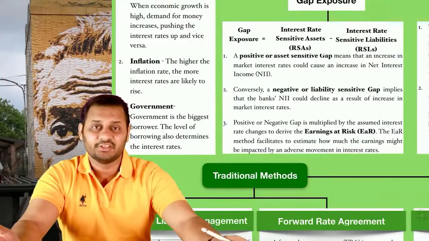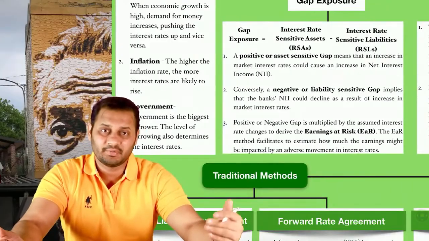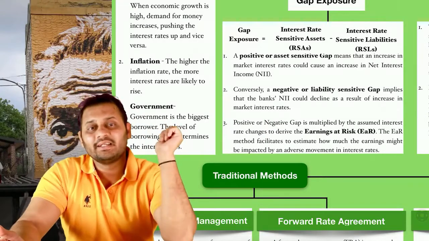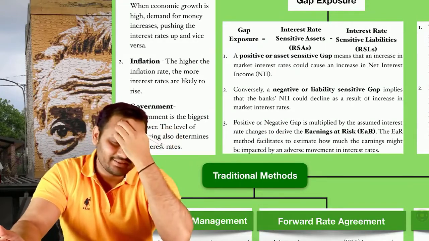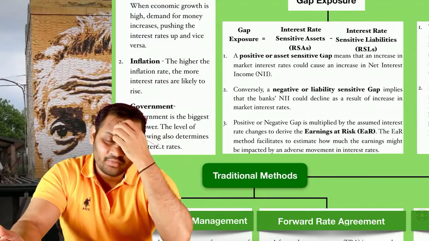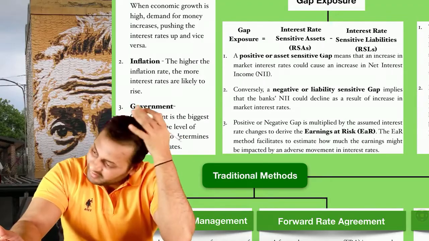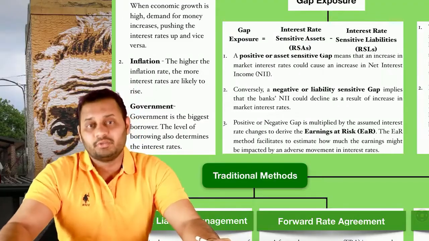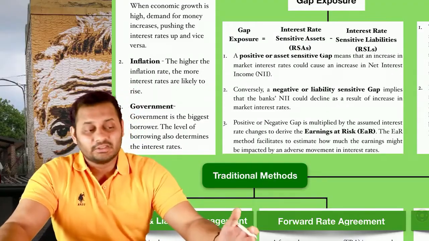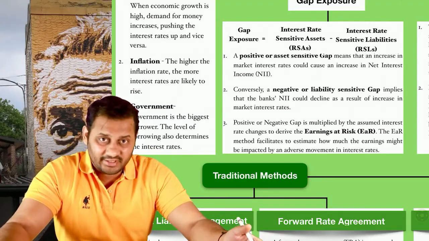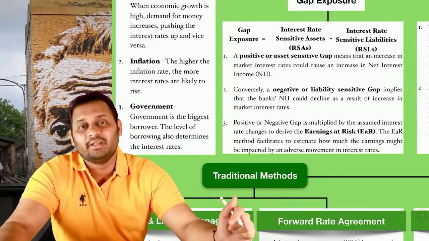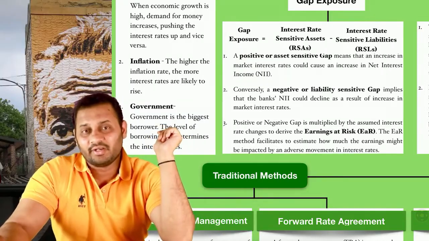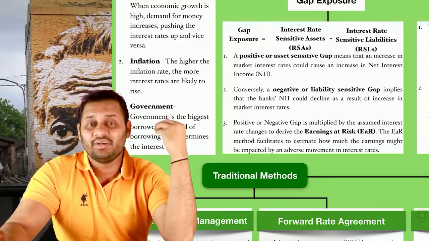Next thing is inflation. If the inflation is higher in the market, the prices are increasing, the interest rate will also increase at the same time. And the third thing to determine the interest rate is government or RBI, you can say. These people, in order to maintain the economy, in order to push growth in the economy, can sometimes decide to push money in the market, in the economy, or they can pull money from the economy. For that, they increase or decrease the interest rate according to the requirement. These are the determinants of interest rate.